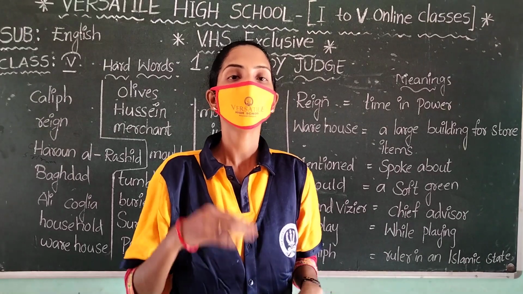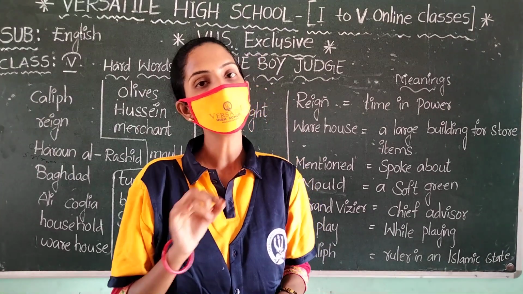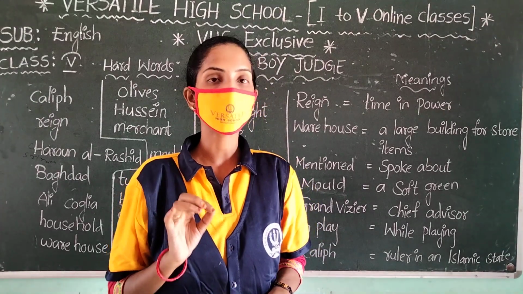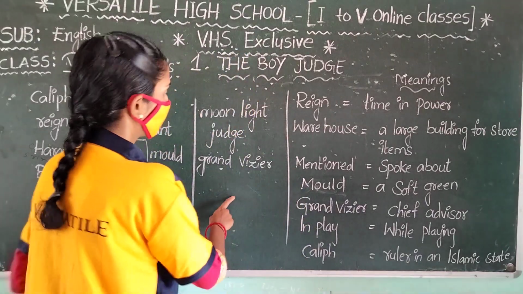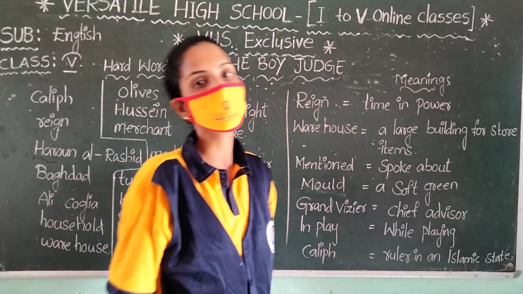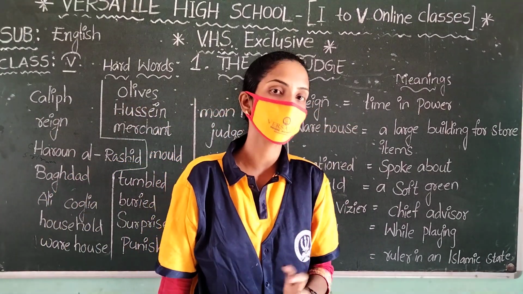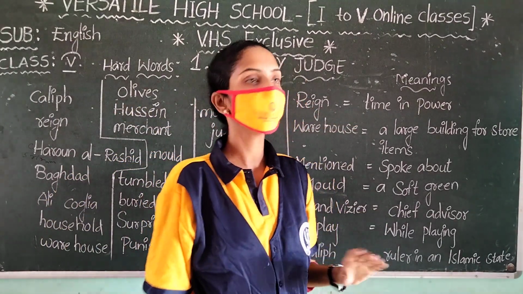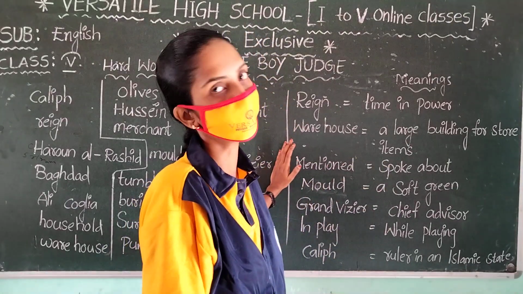But you read them in the lesson. Whichever hard word you know, you must put an underline on that word. Write these hard words two times in your classwork notes. And next, we go to the meanings. In this lesson the meanings are also given in your textbook. Today we will learn these meanings also.